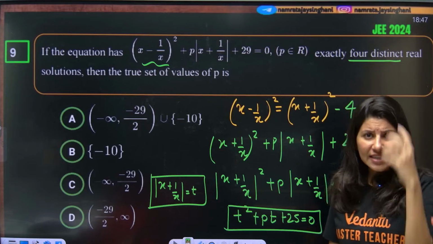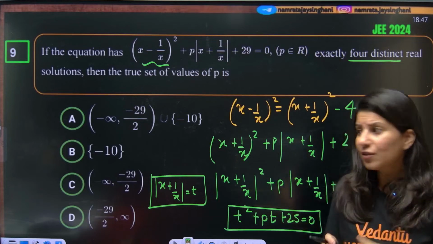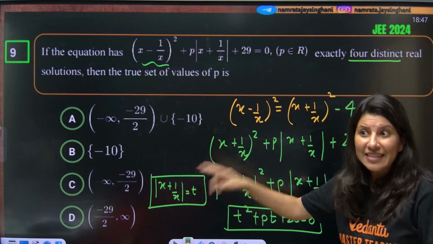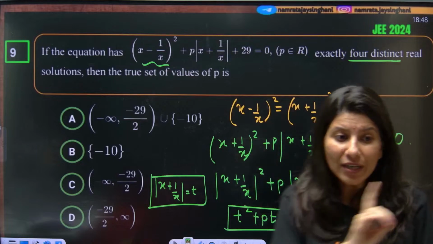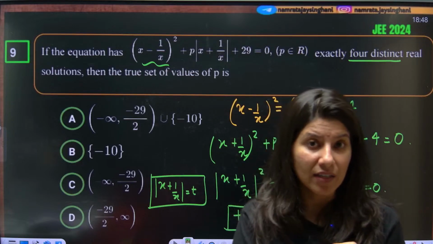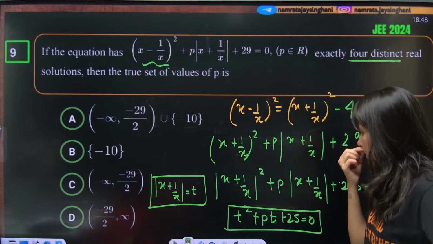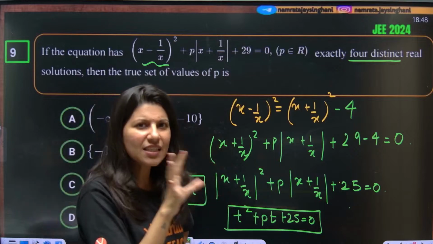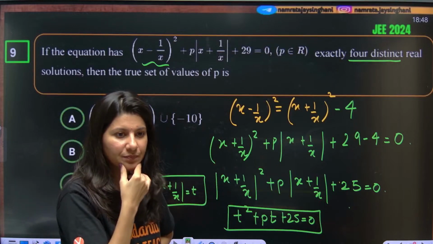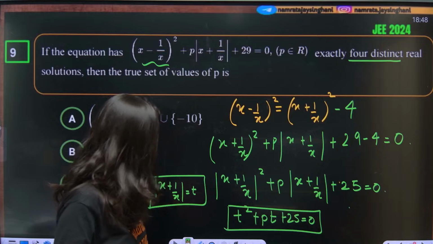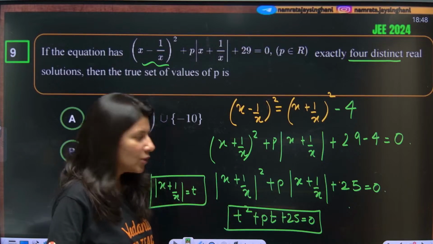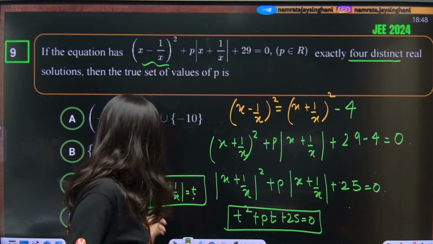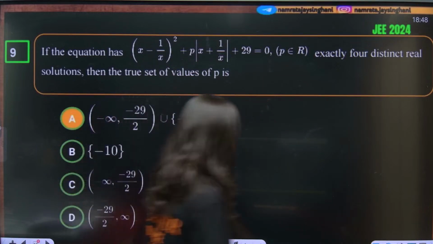In different scenarios, in different values of t, what would be the value of mod of x plus 1 by x? Eventually we are looking for the value of x, not the value of t. So let's think about what happens if t is positive. If t is positive, suppose it is a positive quantity, then mod of any quantity...